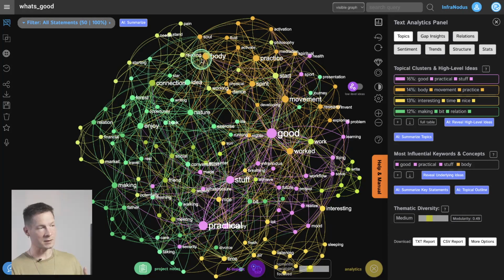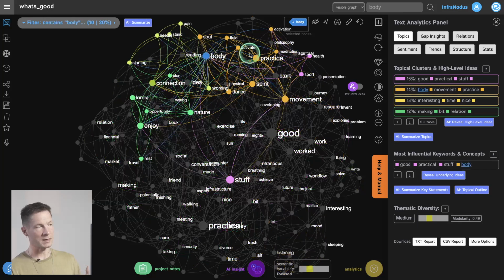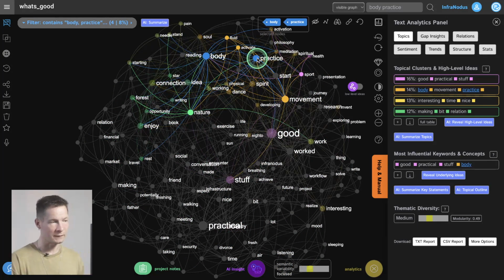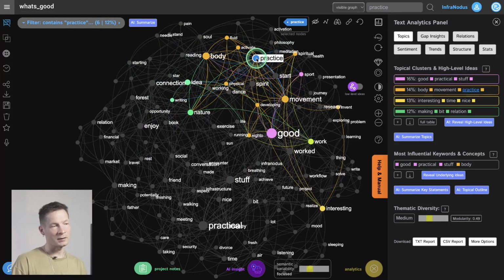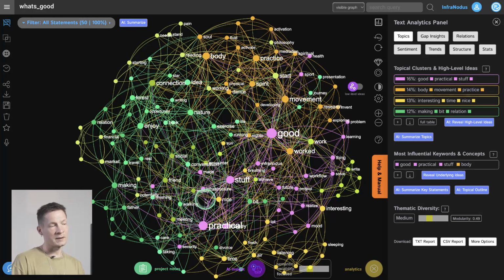So if I use the concepts in the same context, like I'm saying that the body practice happened today and it felt good, it's going to be closer to each other on the graph and it's going to have the same color. So this graph is a representation of my thoughts when I was writing about my experiences. And I can quickly see already what makes me feel good. You know, body practice, movement here from the graph. Good stuff, practical, so I've done some practical things, and here, forest, nature, enjoy.